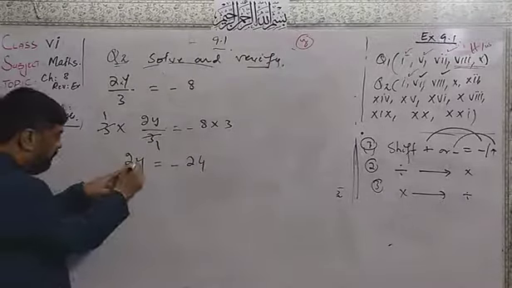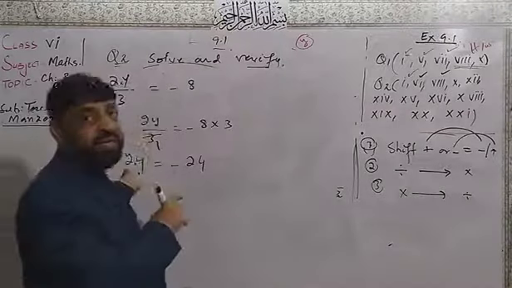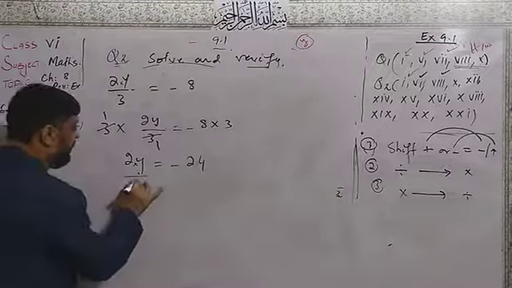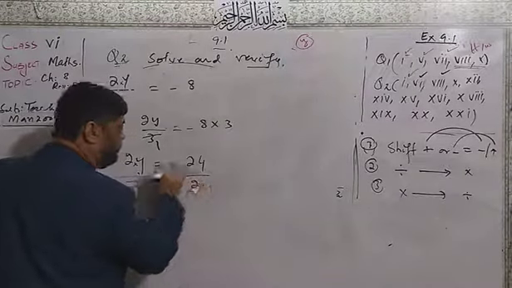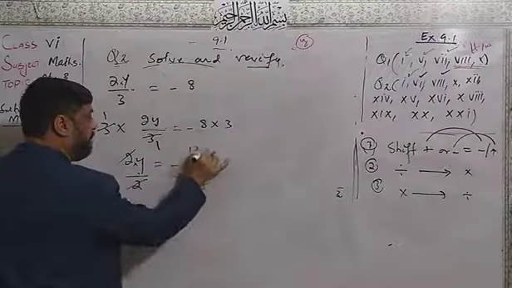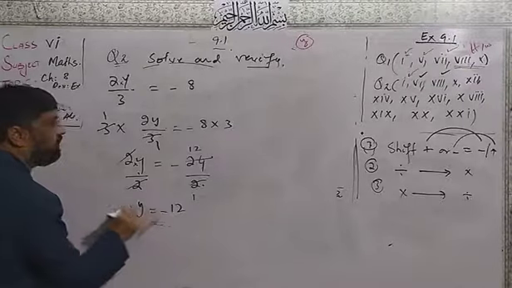Now here 2 is multiplied, so for its cancellation, we will divide by the same number here also on the other side. Here 2 cancels, here 2 one time, here 12 times. So y is equal to minus 12.